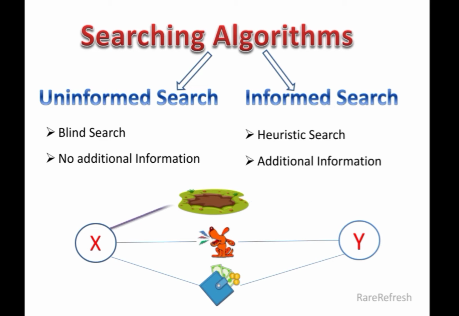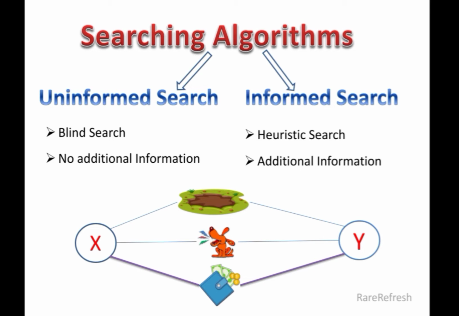If X chooses the first path, then he gets dirty with the mud before reaching Y's house. If he takes the second path, then the dog chases him and he is out of stamina. And traveling by the third path is more costly than the previous two. But all three ways can lead X to his destination, and X is now confused about which path to choose.